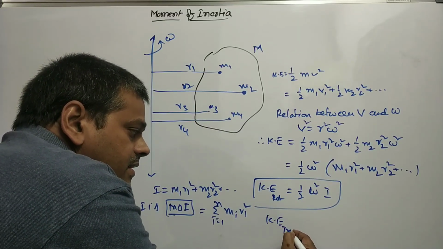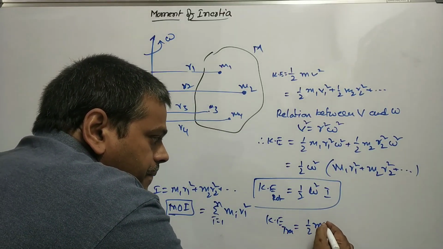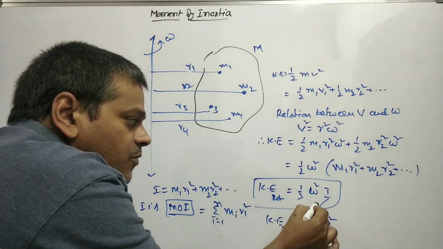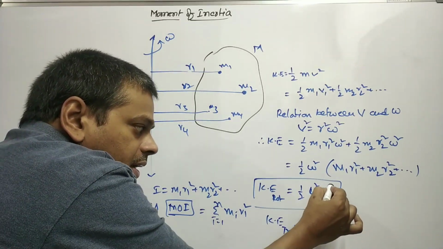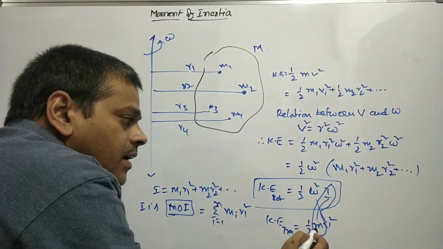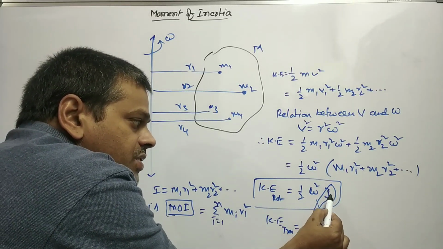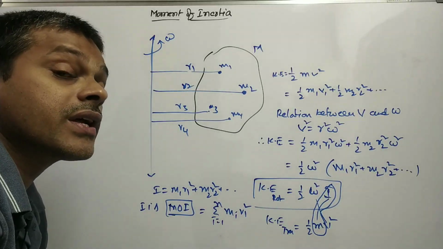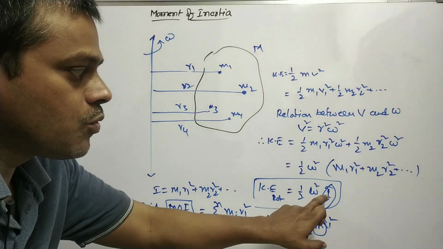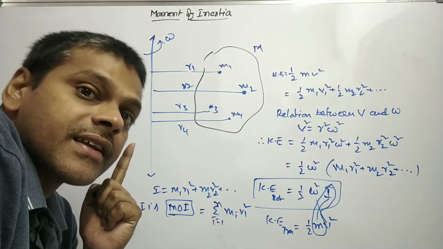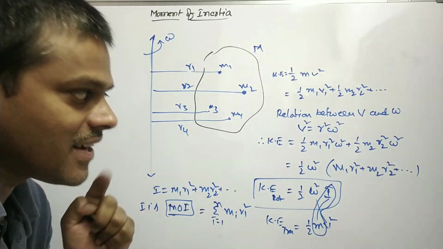So this is the kinetic energy of a rotating body, compared with the kinetic energy of a translational body, ½mv². So in place of m, I is there. In place of v, ω is there. What kind of role is played by mass in translatory motion? Moment of inertia plays the same role in rotatory motion. So moment of inertia is the rotational analogue of mass in translatory motion.